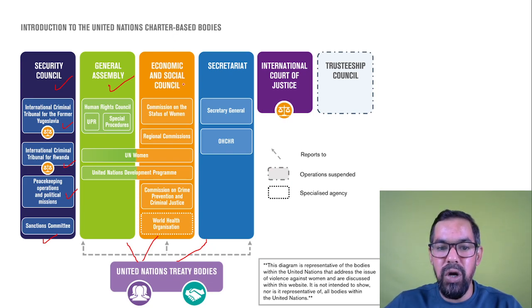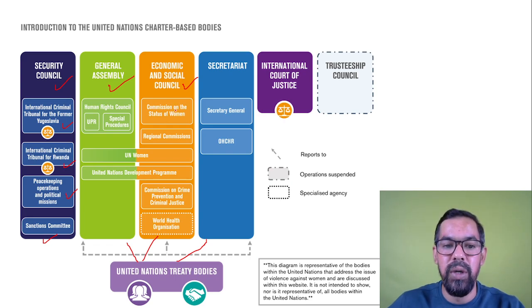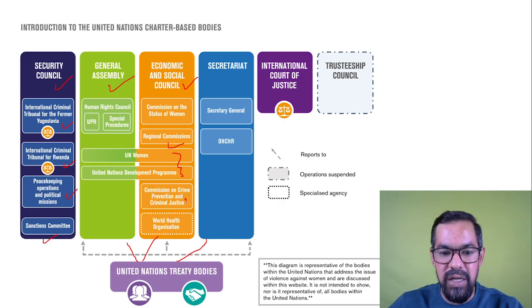If you talk about the Economic and Social Council, it includes the Commission on the Status of Women, regional commissions, and also the Commission on Crime Prevention and Criminal Justice, and the World Health Organization, which is also part of the Economic and Social Council. Secretariat: we have the General Secretariat and OHCHR.